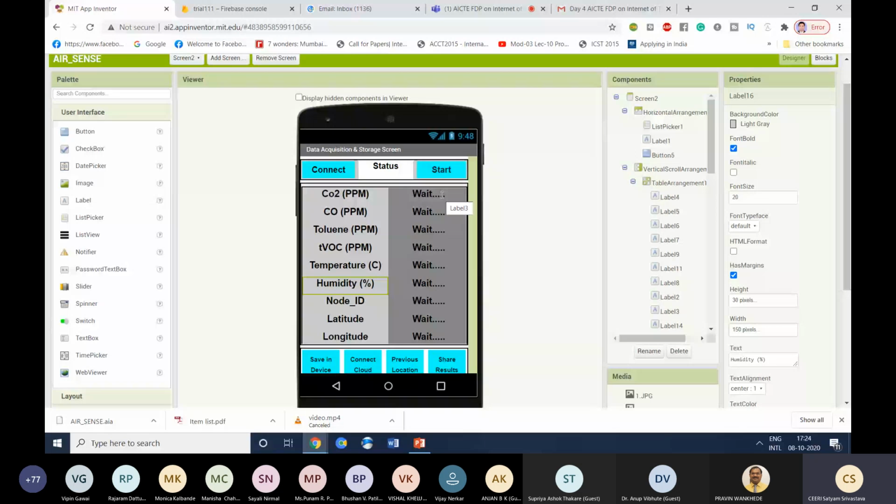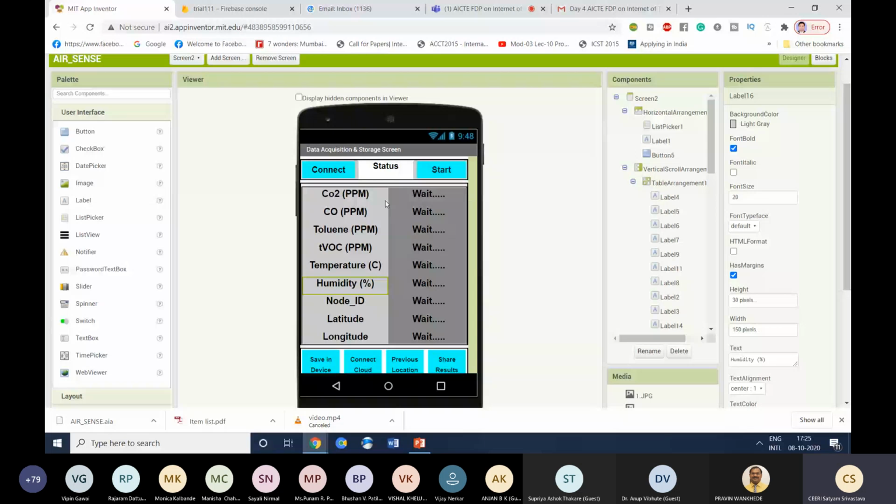In the bottom side, there are 4 different buttons: save in device, connect cloud, previous locations, and share results. Save in device is basically used to save the data in our smartphone in an Excel file format. The second one, connect cloud, is to send the data to Firebase. Previous locations is used to see where we have tested this device in the past, so it keeps the history of different latitudes and longitudes. Share results is used to share the results using WhatsApp and email. So these are the 4 buttons.